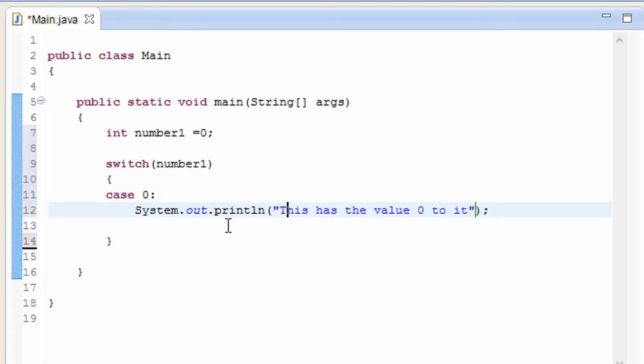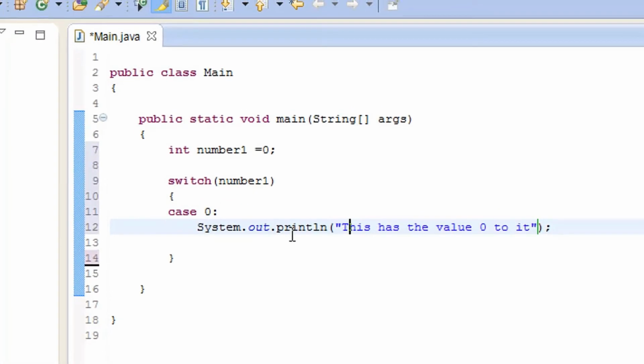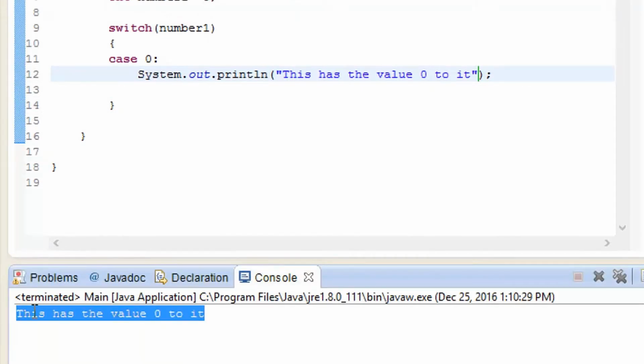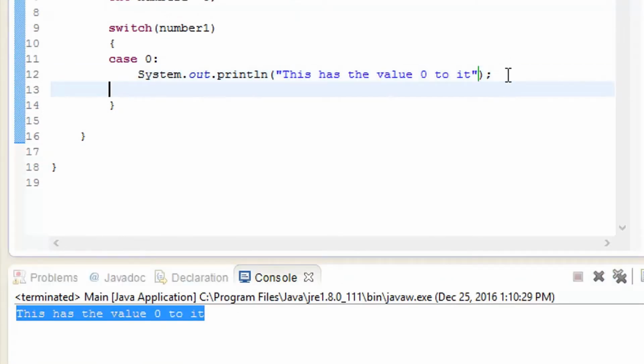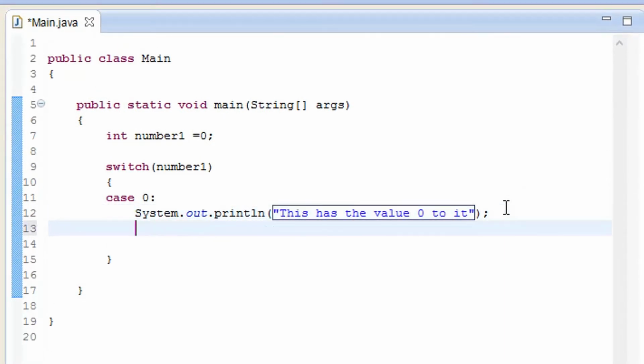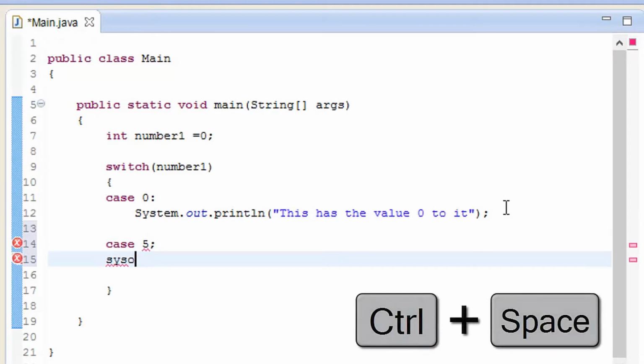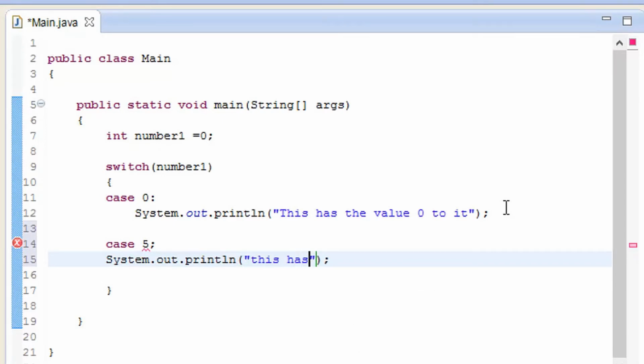Next, whenever I go ahead and play it, it is going to give me the value that this has the value 0 to it, as expected. Now I'm going to add some more cases to it. Add a space and then type case 5, and SYSO Ctrl+Space, and inside the quotes I'm going to type: this has value 5 to it.